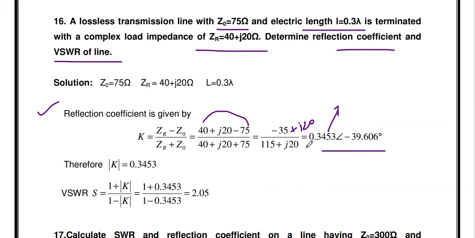In polar, the value 0.3453 is the magnitude of K, and minus 39.606 is the angle. So from that we want modulus K, so you take only the modulus K 0.3453. Then you substitute the K value in VSWR, so we get the answer 2.05.